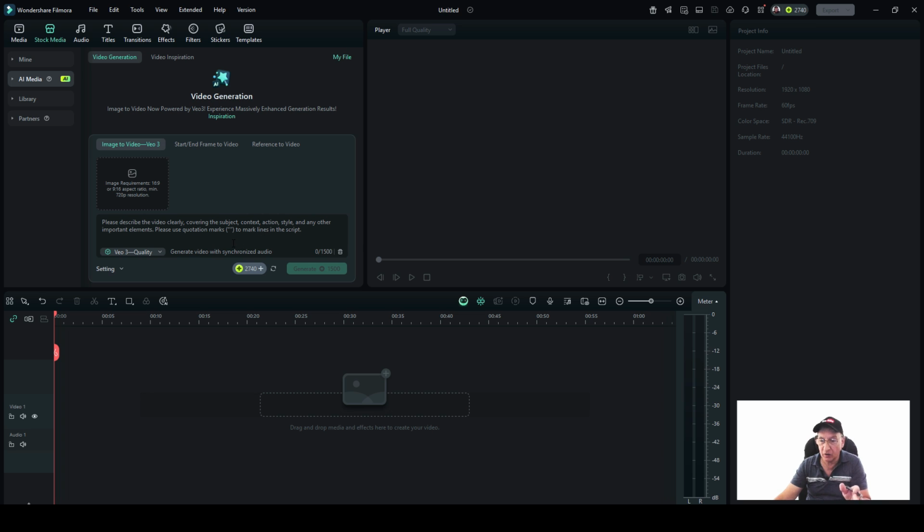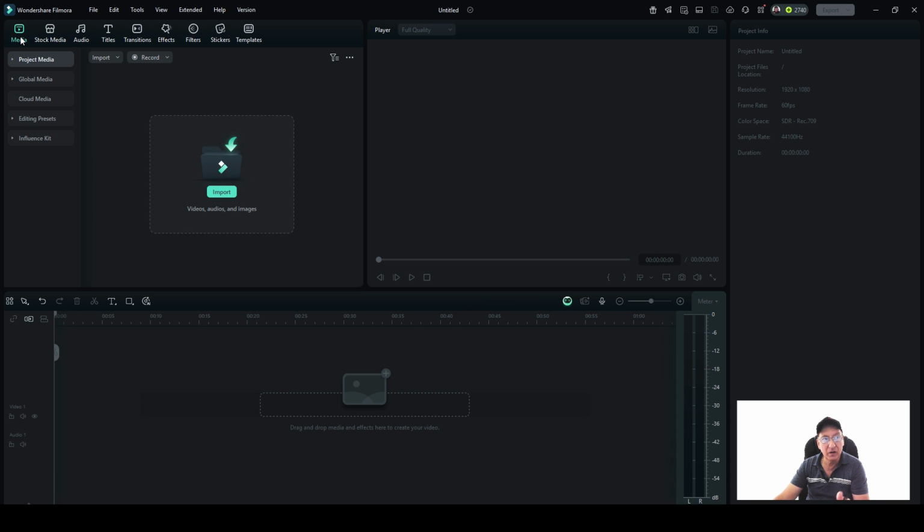Now, I've never done this before with this. I know they have it, but they also had other stuff where you could use the AI features built into Filmora 14. I don't really use it. I never really tried it, but I'm pretty curious to see how it's going to work. So I just wanted to put this out here, how to get to it. This is how it looks when you come to the page.